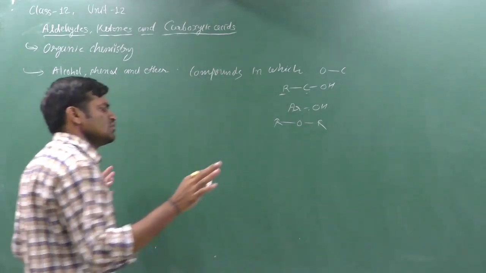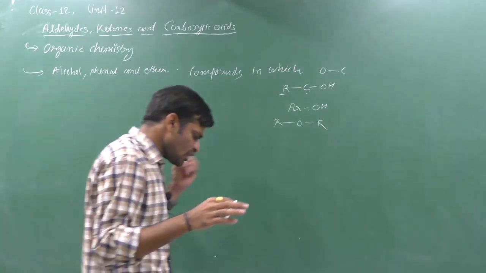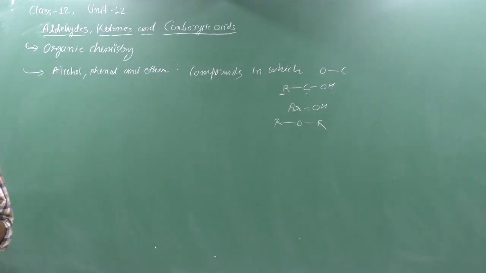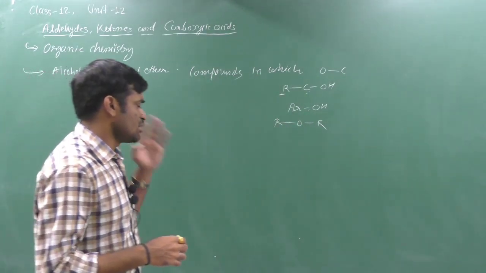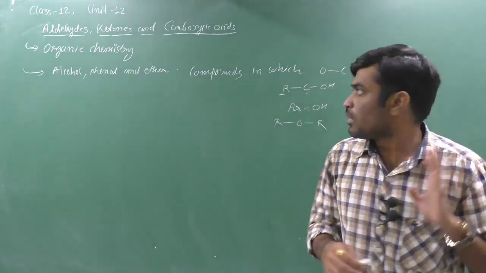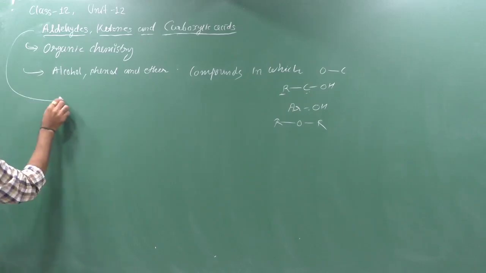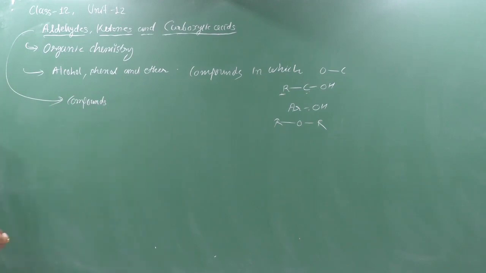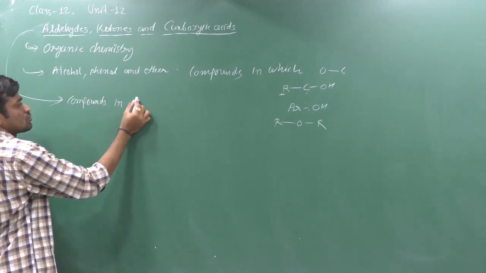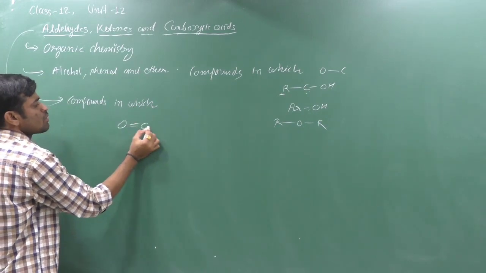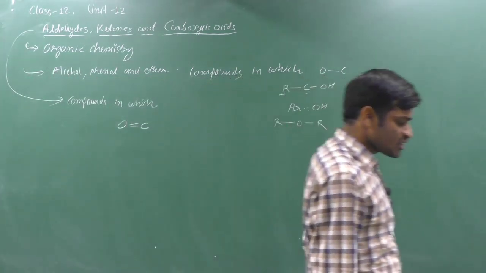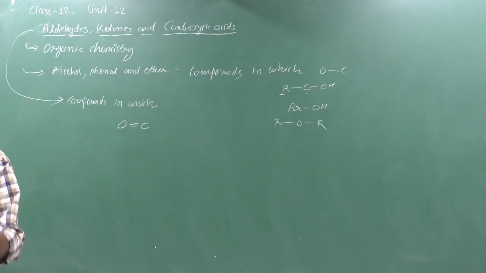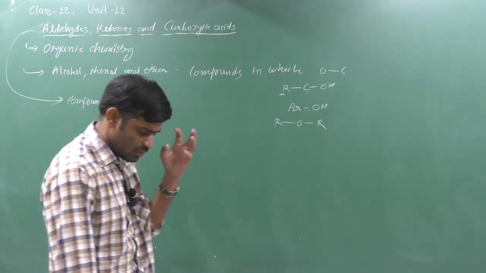In every one of these compounds, alcohol, phenol and ether, we observe that the oxygen is single bonded to carbon. But in this chapter, aldehyde, ketone and carboxylic acid are the compounds in which oxygen is double bonded to carbon. This is the difference. Aldehyde, ketone and carboxylic acid are organic compounds in which at least one carbon-oxygen double bond is present.